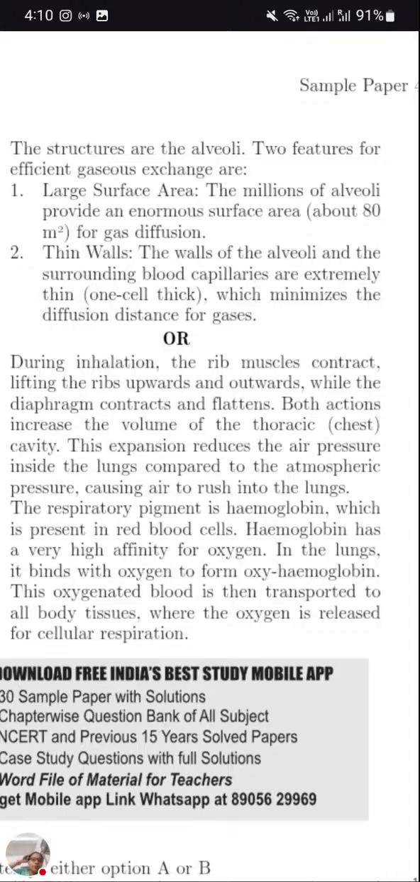And the thin wall. The wall of the alveoli and the surrounding blood capillaries are extremely thin, one cell thick, which maximizes the diffusion. So first point, many alveoli are there, which make the diffusion process easy. And the second point, the wall is very thin, with the help of which diffusion is carried out very easily.